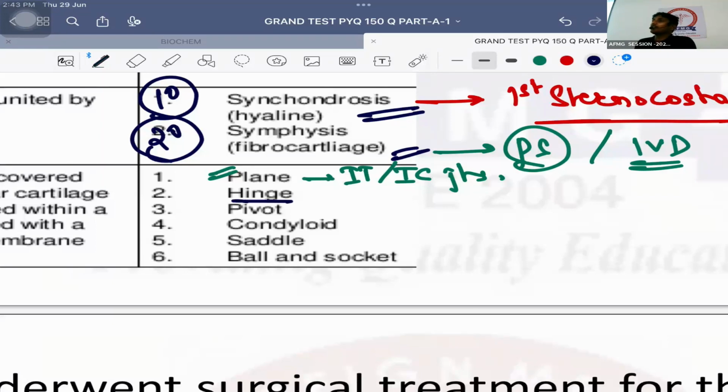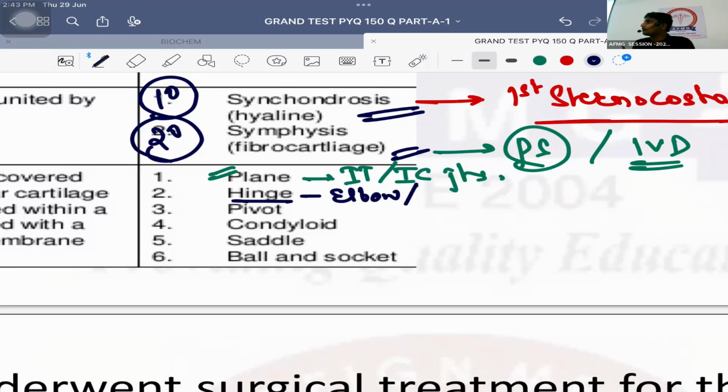Next is hinge joint. What is the hinge joint? Which will allow unidirectional movement. एक ही direction में movement जिसमें होगा, that is a hinge joint. Best example is the elbow joint. Next is the knee joint. It is a compound joint. It has 3 types of joints over there, so it cannot be a hinge joint.